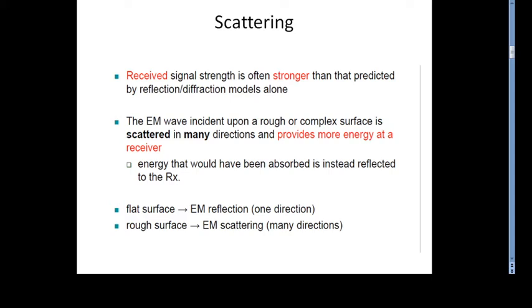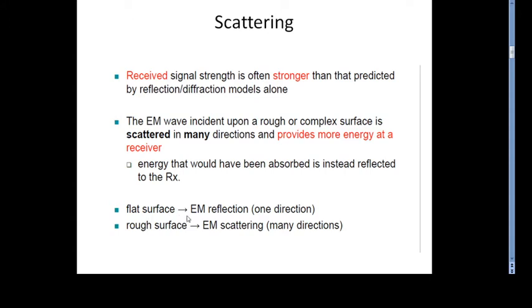The electromagnetic waves incident upon a rough or complex surface are scattered in many directions and provide more energy at the receiver. So scattering is very helpful in mobile radio propagation. The energy that would have been absorbed is instead reflected to the receiver.